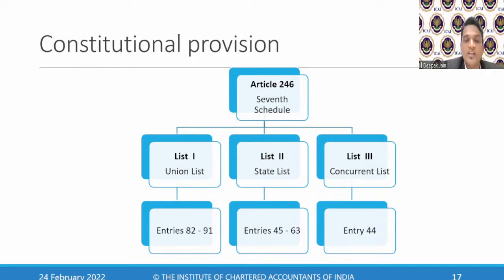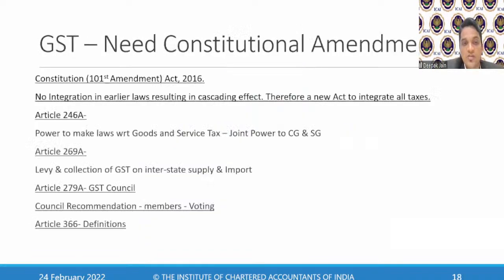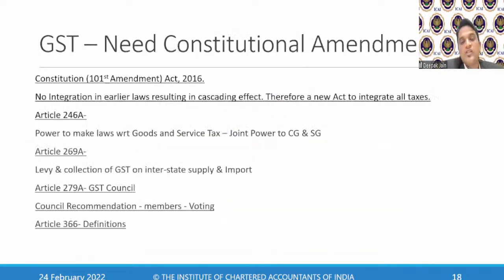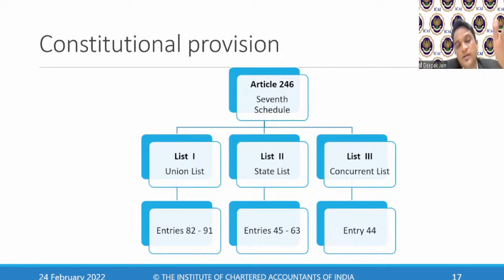In the 7th Schedule, you have List 1, List 2, and List 3. List 1 is called the Union List, List 2 is called the State List, and List 3 is called the Concurrent List. The respective taxation entries are mentioned just for reference, but understand that there are 3 lists in the Constitution. List 1 gave powers to collect only union taxes, and List 2 only state taxes. There was no consolidated list. Even though the Concurrent List was there, it only applied to stamp duty and other things, where both center and state monitor. We cannot include GST under this because the levy provisions under the Concurrent List were different.